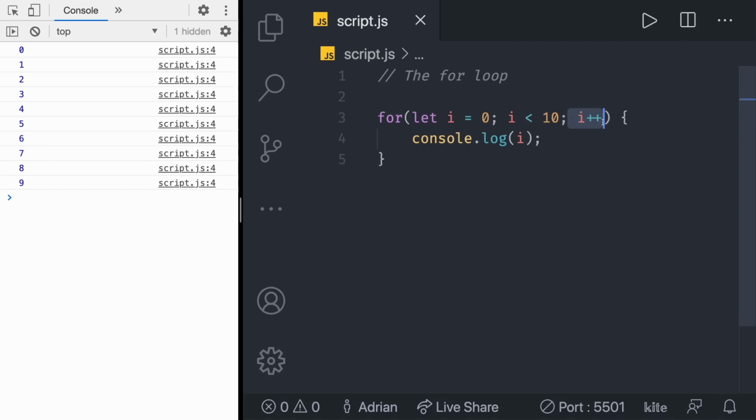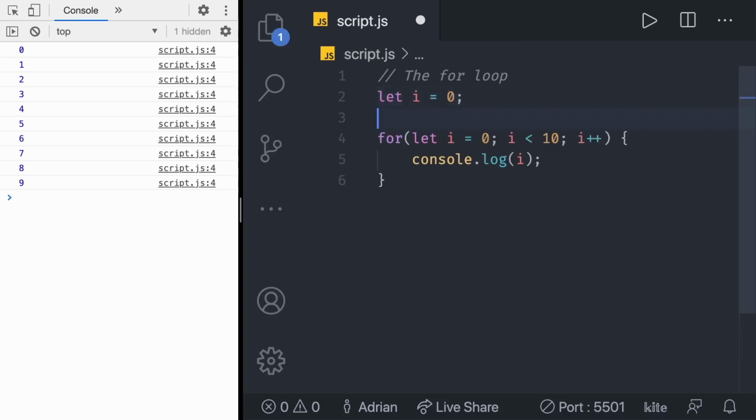At the beginning, we said that expressions are optional. That means that we can skip parts. For example, we can initialize the loop variable before the loop like this. Let i = 0, and then in here, we don't have to have anything but the semicolon. No need for initialization.